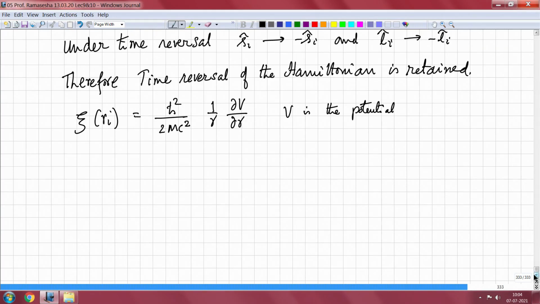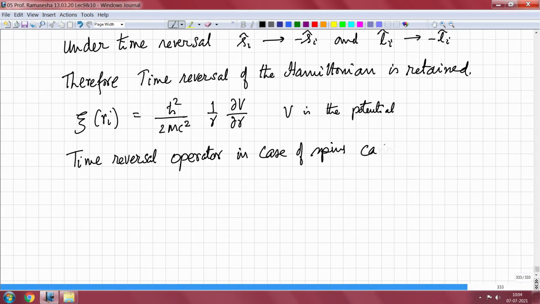Now, let us see what should be the form of the time reversal operator. The time reversal operator in case of spins cannot be just k. Why is that?